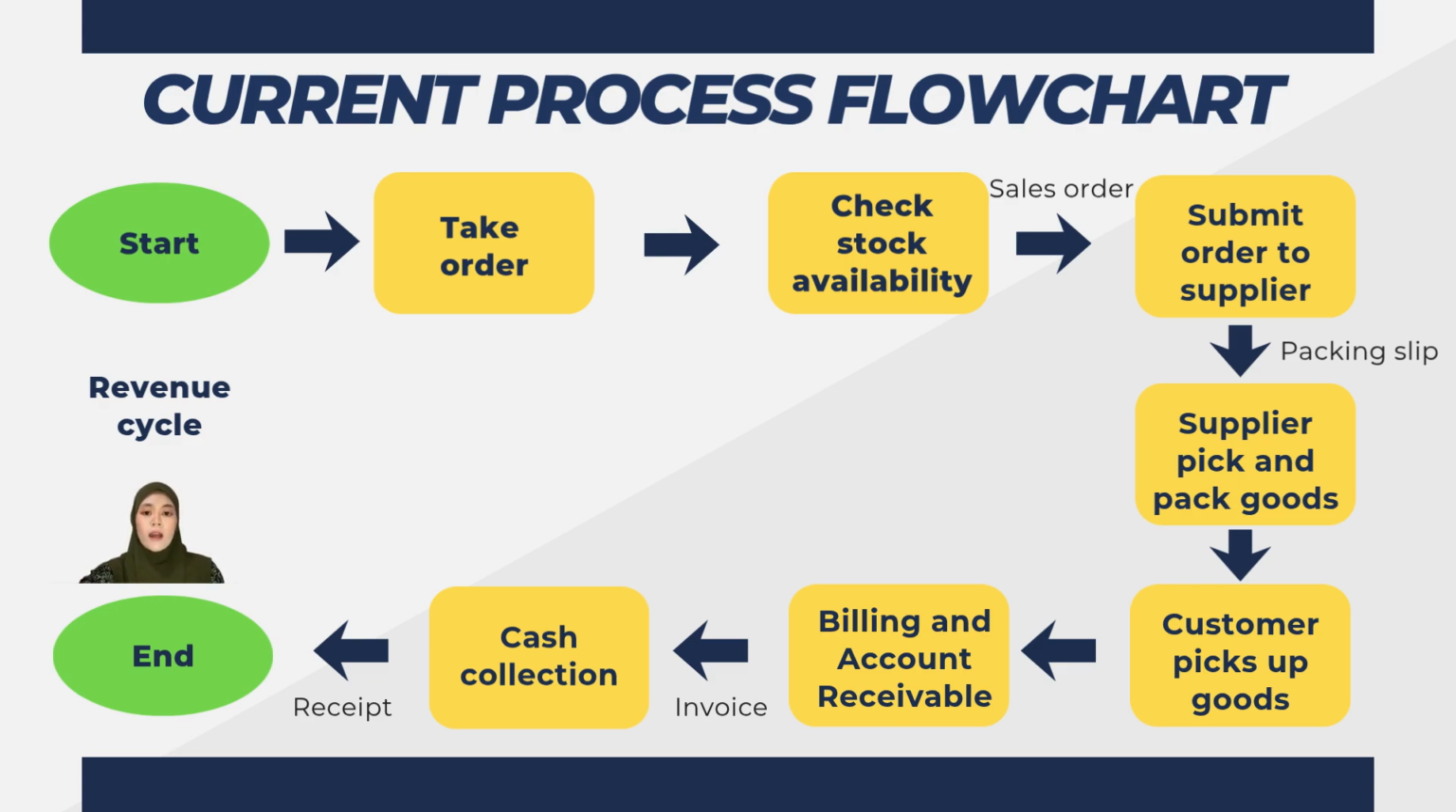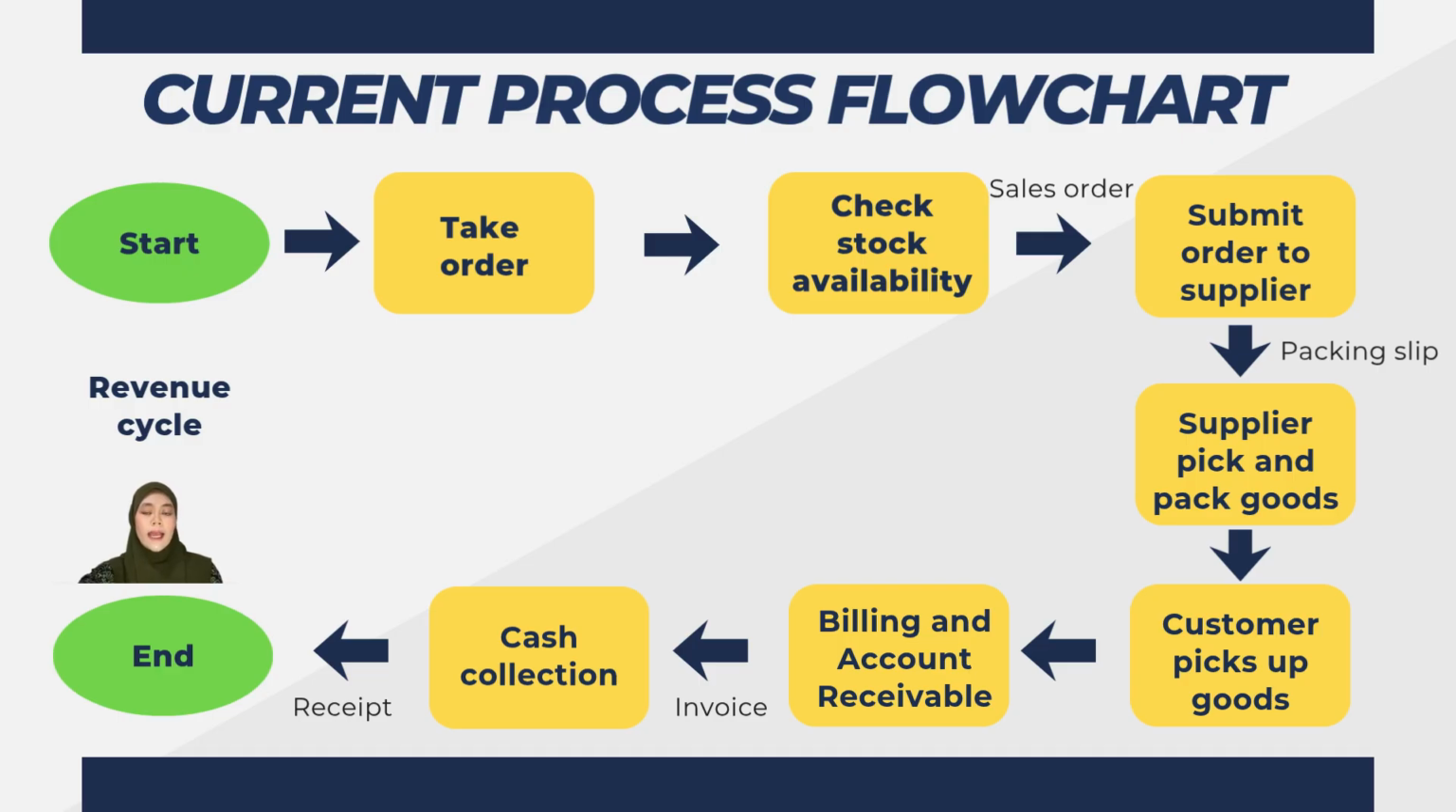Next, once the stock has been checked, the company submits an order to the supplier. A sales order is sent to inform the supplier about the products and quantities required. This ensures that the supplier clearly understands the company's order and can prepare the requested items. After receiving the sales order, the supplier picks the requested products from their inventory and packs them carefully. During this stage, the supplier prepares a packing slip, which contains details of the items included in the shipment. The packing slip helps verify that the correct products have been prepared before they are handed over.